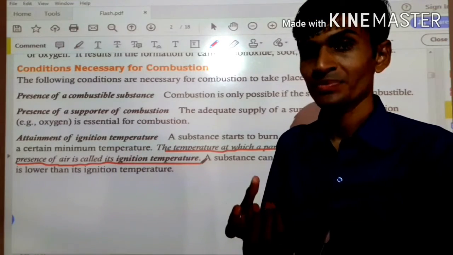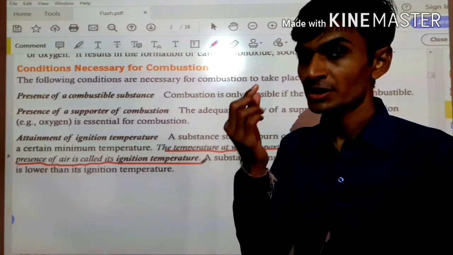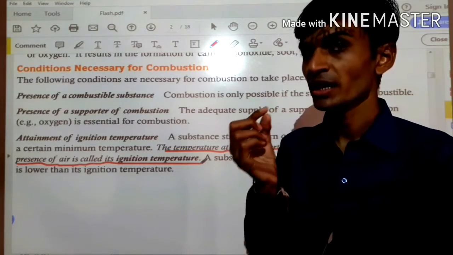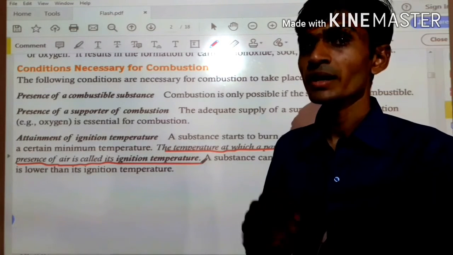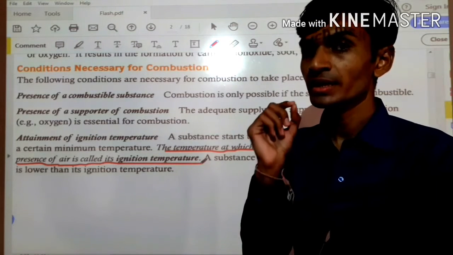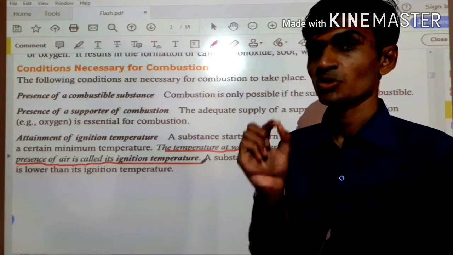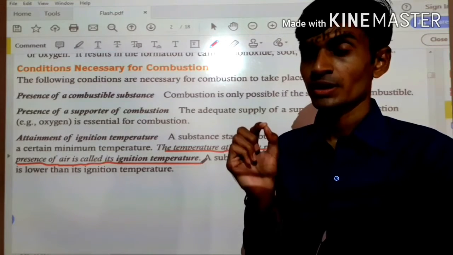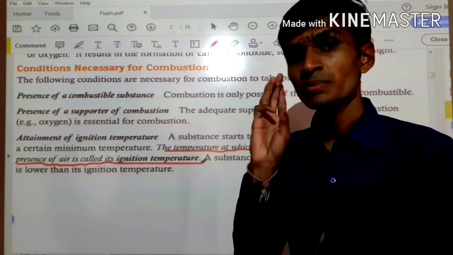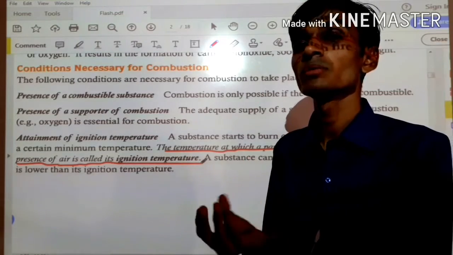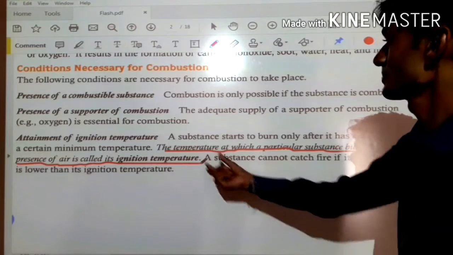In the same way, suppose I have a wooden block, and the ignition temperature of the wooden block is 300 degrees Celsius. So when will it burn? When we give the ignition temperature, the starting temperature, right? When the temperature reaches 300 degrees Celsius, only by that time the wooden block will be burned. So let's see what the definition of ignition temperature is.